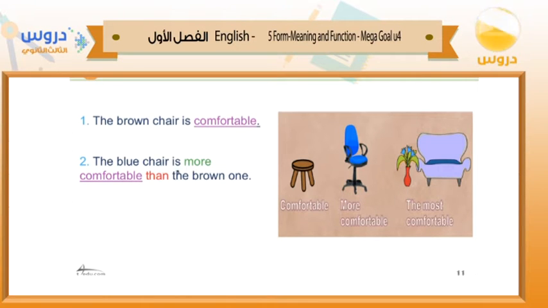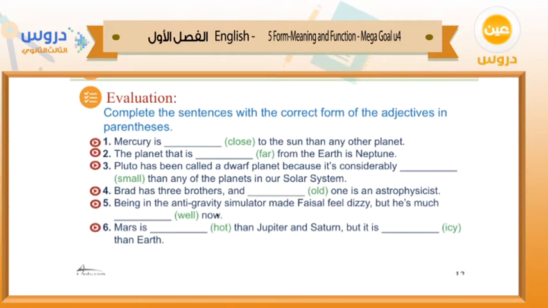The blue chair is more comfortable than the brown one. Here we make a comparison between the blue chair and the brown one. The blue chair is more comfortable than the brown one. We add more to indicate the comparative form. What about the sofa? The sofa is the most comfortable one. This is for the superlative form.